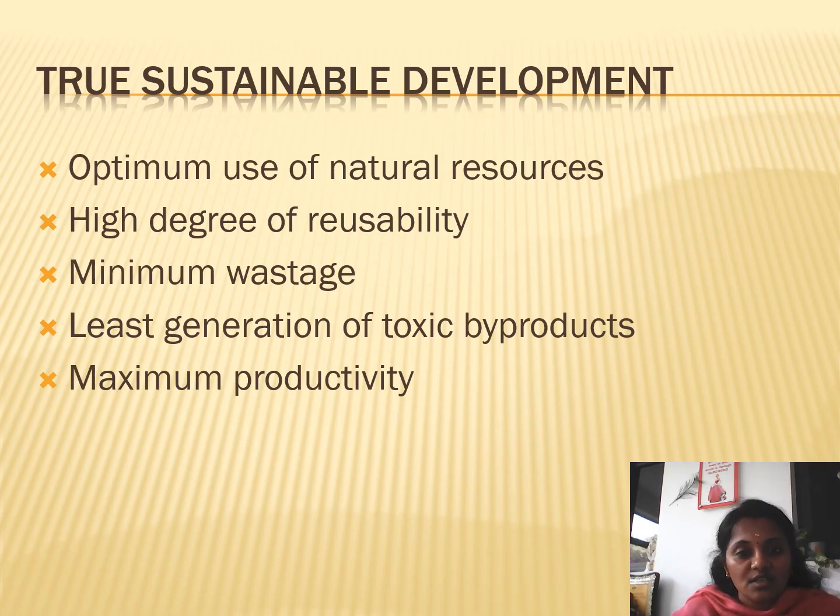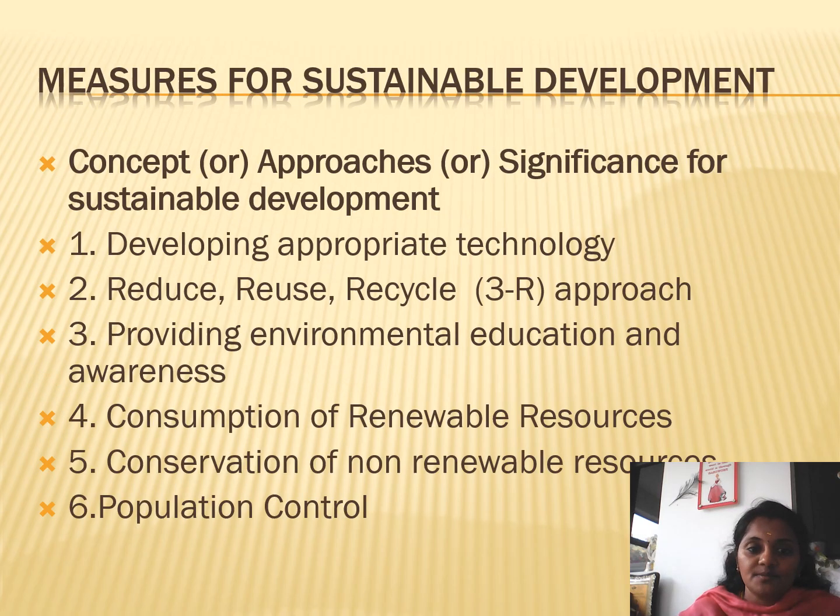We are talking about sustainable development, but true sustainable development aims at the optimum use of natural resources. We should avoid the excessive use and exploitation of natural resources. It has a high degree of reusability, so the products can be reused again and again. Minimum wastage, least generation of toxic byproducts, maximum productivity. So these are the true aims of true sustainable development.